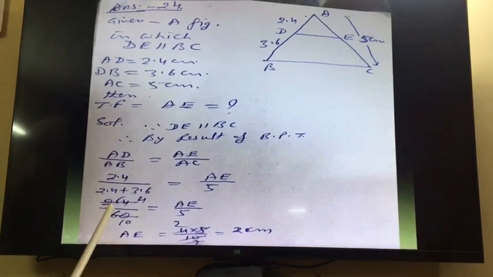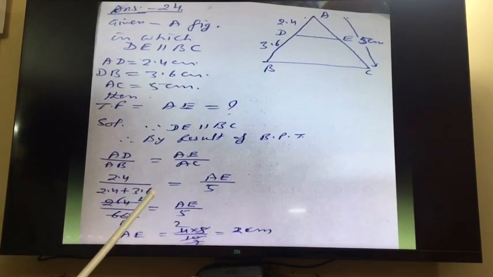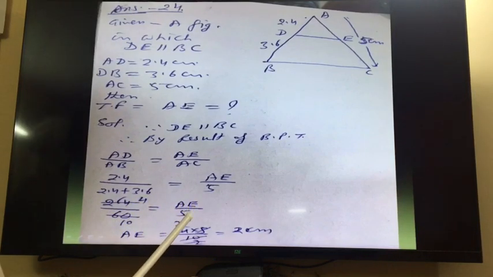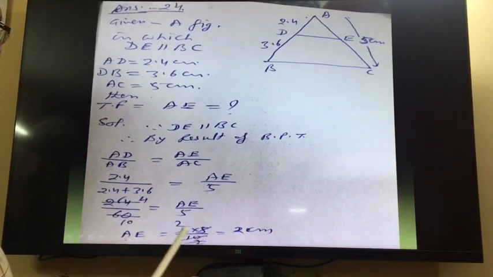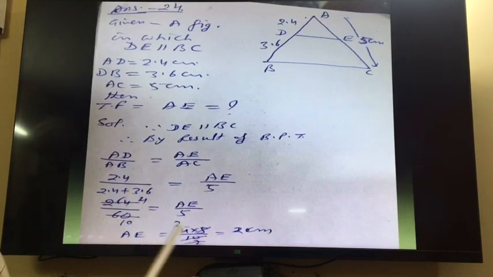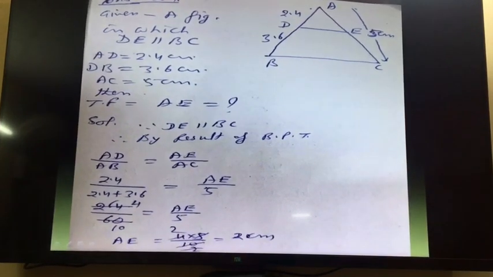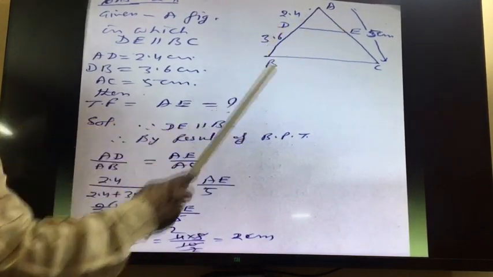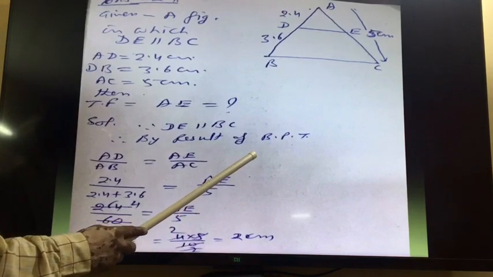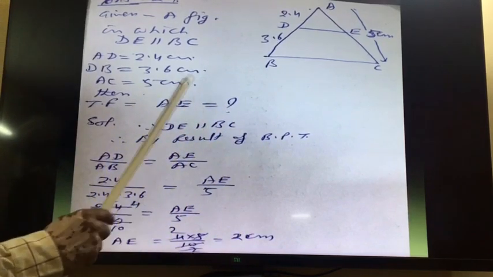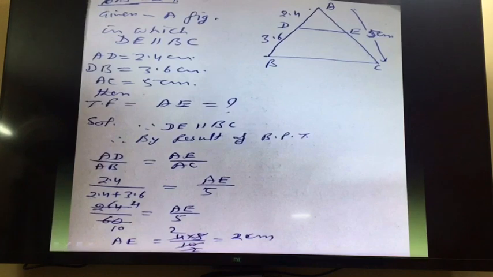So 2.4 upon 2.4 plus 3.6, it will become 6, after removing decimal 24 upon 60, and by 6 we can cut. 4 by 10 is equal to AE by 5. So AE is equal to 4 into 5 upon 10. This will give you 2. So we will get AE is equal to 2 centimeter here. So here, if you use result of BPD, then the steps will be less and you will be able to find out the answer easily, right?